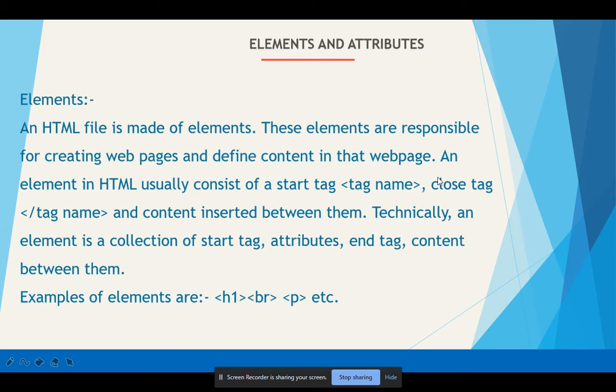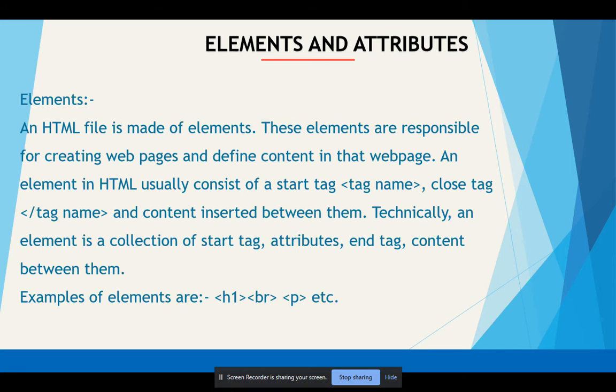So now we move to elements and attributes in HTML. Before I start elements and attributes, in the previous session I showed some tags, like H for heading and P for paragraph. I showed these tags in the previous session. I hope you understand it.